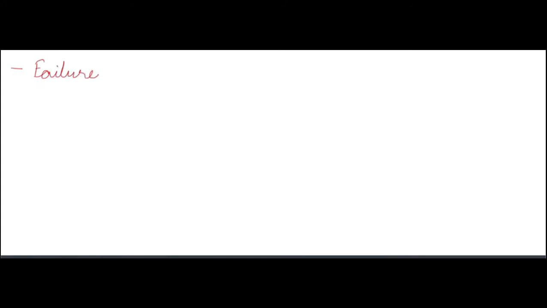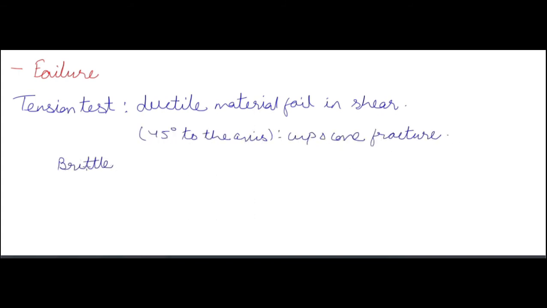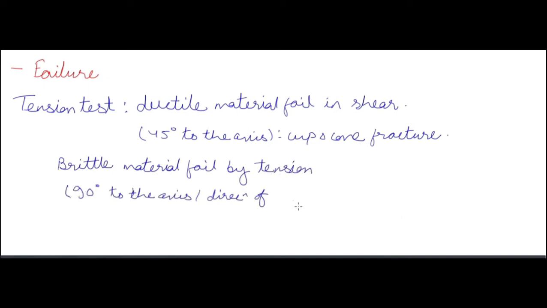Now failure test. Failure test is done by two types of test. First is the tension test and second is the compression test. In the tension test, ductile materials fail in shear, and this failure happens at 45 degrees to the axis, means 45 degrees to the direction of load. This is known as cup and cone fracture.